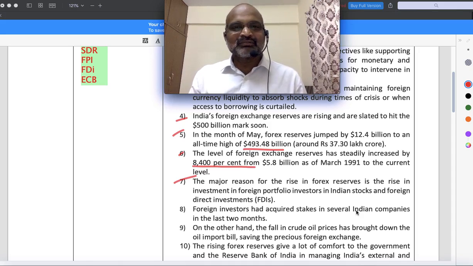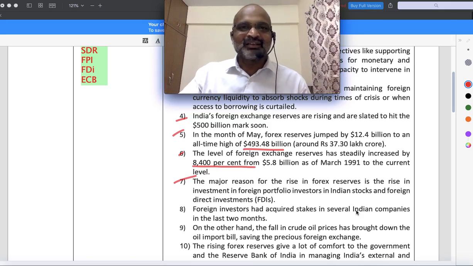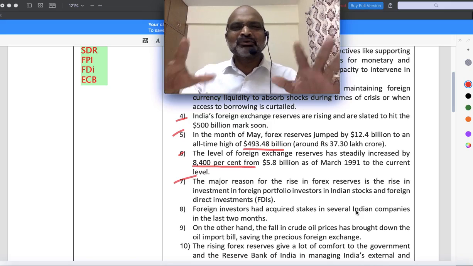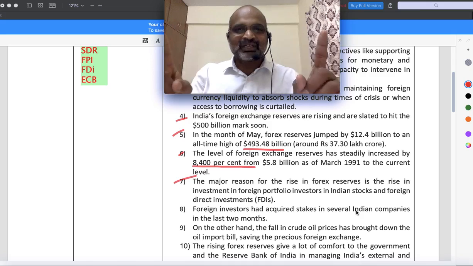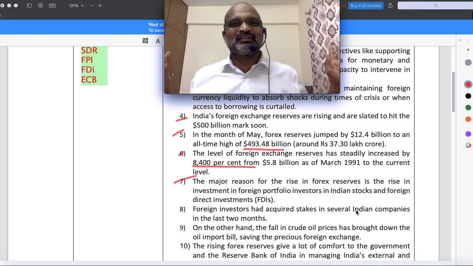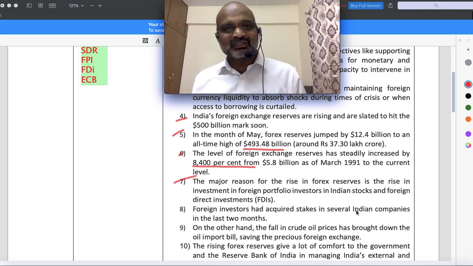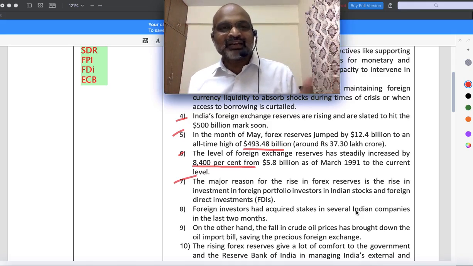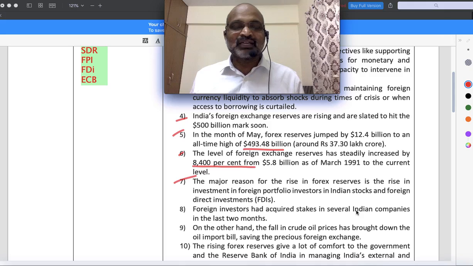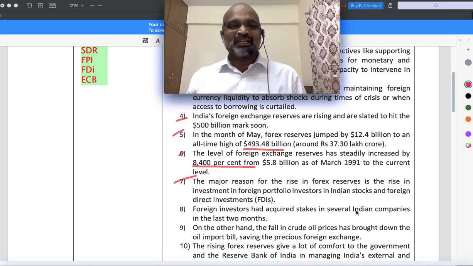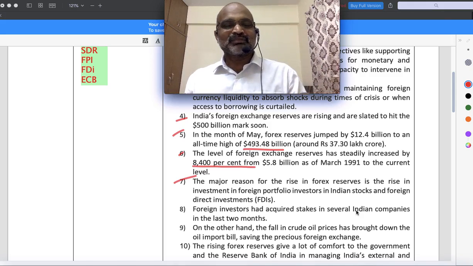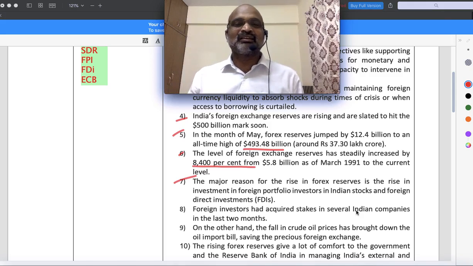Well, simple. Because of COVID-19, China is facing problems. US and China have a lot of trade wars going on. Obviously, US companies which are there in China, or UK companies which are there in China, not only US, UK, most of the companies which are there in China will definitely find another labor force market, that is India. Because after China in the world, a great amount of labor you will find, that too English speaking labor you will find in India. So therefore, there's every possibility foreign direct investment would definitely mushroom and increase in India because of this COVID.